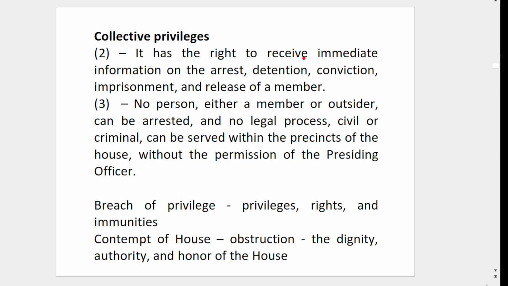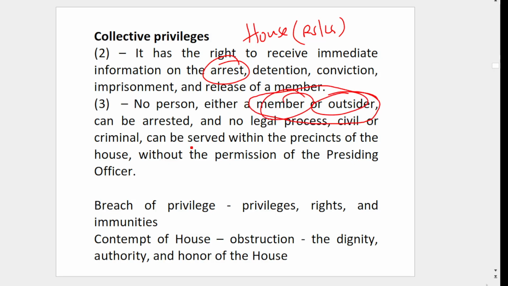And other privileges are, you have to intimate any arrest. For example, if you are arresting an MP, you have to intimate the house. House means Rajya Sabha or Lok Sabha. You have to intimate, sir, Rajya Sabha, we are arresting this your MP, Rajya Sabha MP, for this crime. And no person, either a member or an outsider, can be arrested. Whoever it is, a member or outsider, nobody can be arrested within the precincts, means within the compound of the parliament, without the permission of the presiding officer. That is important. So you can take permission and you can arrest. Without permission, you can't arrest.